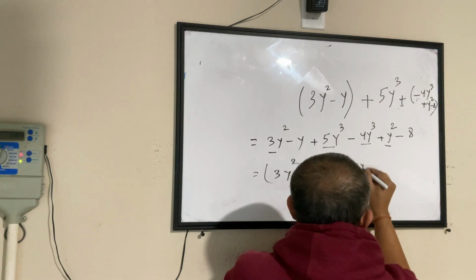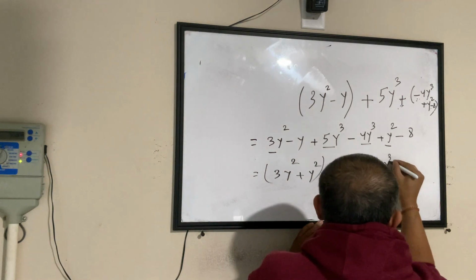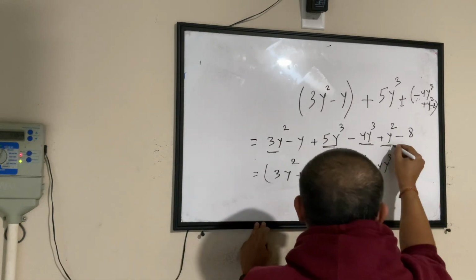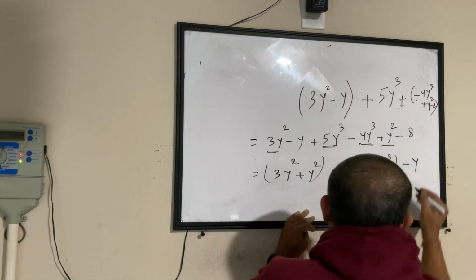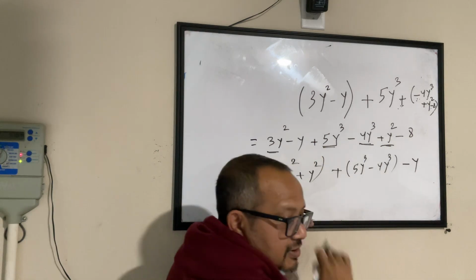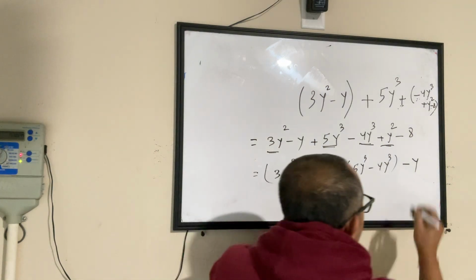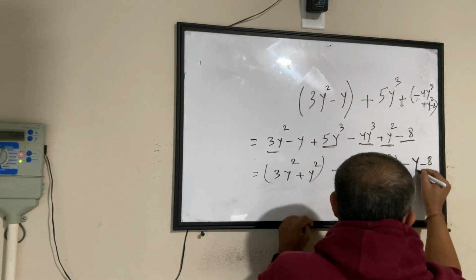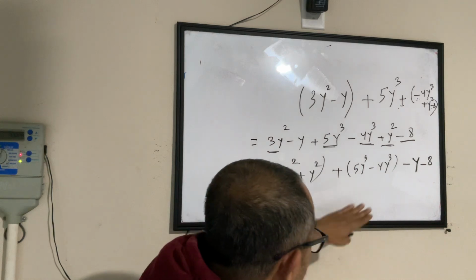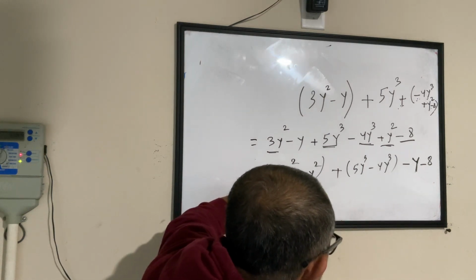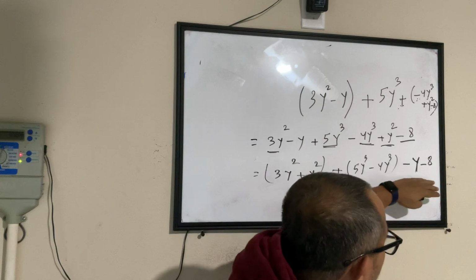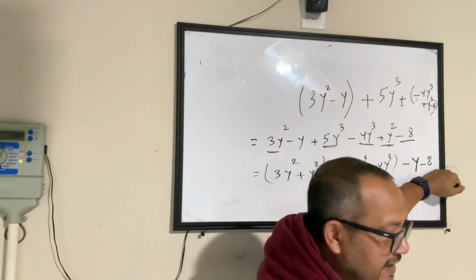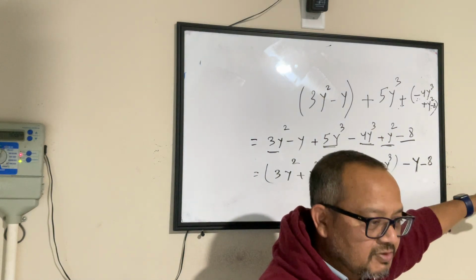These are looking identical. Let's put them together as well. So 5y cube minus 4y cube. So this one is done, this one is done, this one is done, this one is done. What is remaining? Minus y. This guy is alone, no friends. Let it be alone. Then I have a number here, minus 8. This is also alone. Now look at this. You got y squares together, you got y cubes together, and this guy is an orphan, he doesn't have a friend. It's okay. Minus 8 also is pretty much alone, don't have to worry about it.